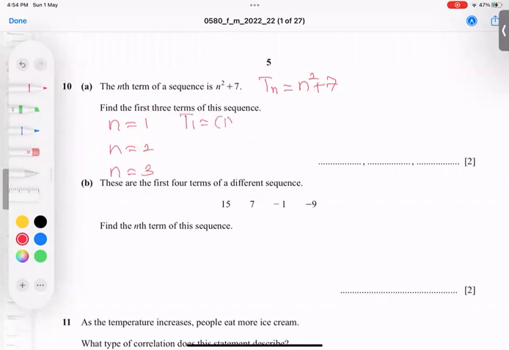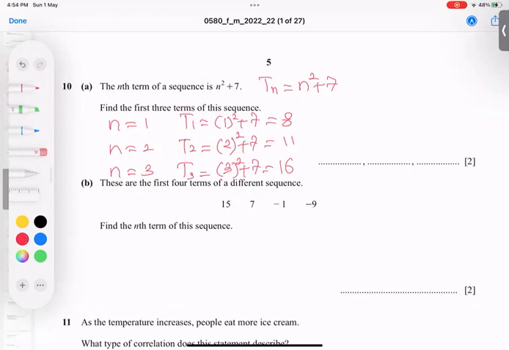T1 equals 1 square plus 7, I get 8. This 2 put here, here and here, I get 2 square plus 7, so I got 11. Now 3 put here and here. So T3 equals 3 to power 2 plus 7. 3 square is 9. 9 plus 7 becomes 16.